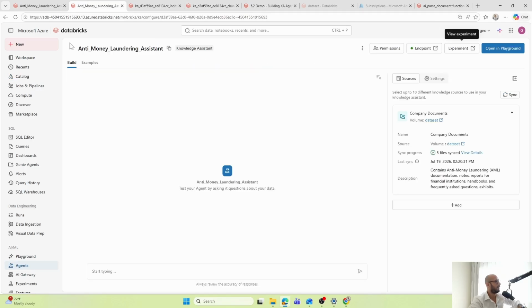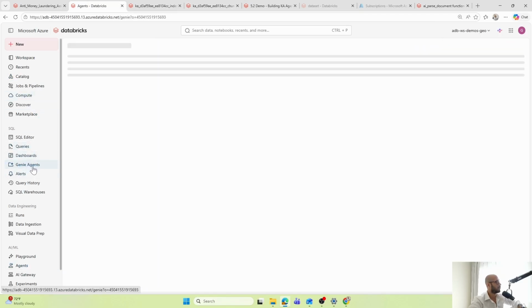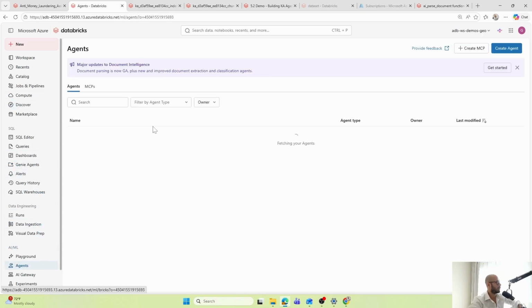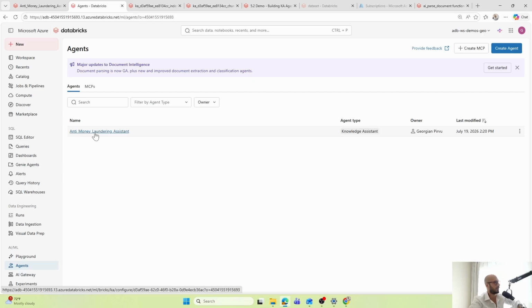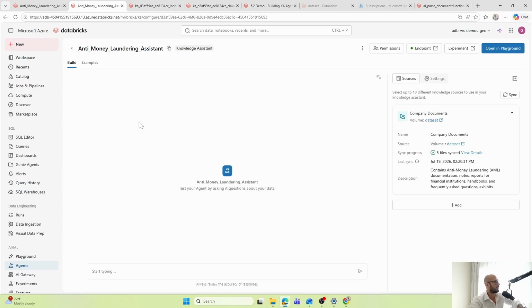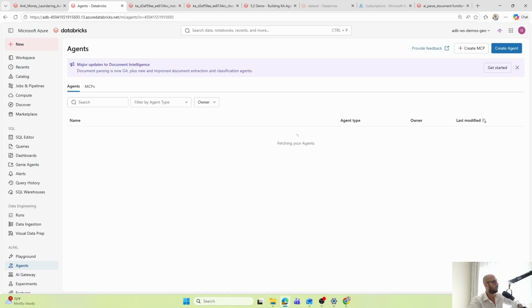All right, so now we have here two things. We have the Genie agent, so fraud analysis, which is basically answering questions about the structured data. But now we also have a RAG application in the form of a knowledge agent that can answer questions about our unstructured data in the PDF file. But if I ask my knowledge agent something about our structured data, it doesn't have the answer. And the same the other way around. If I ask Genie a question about the PDF file, it doesn't have that information. So how can we combine that into a more robust system?